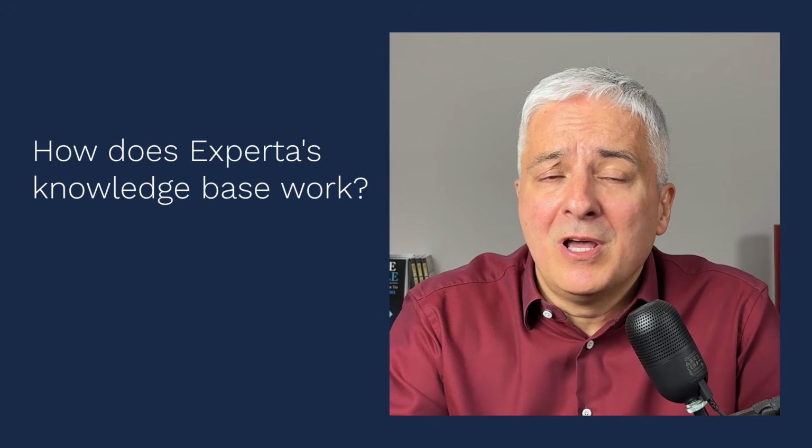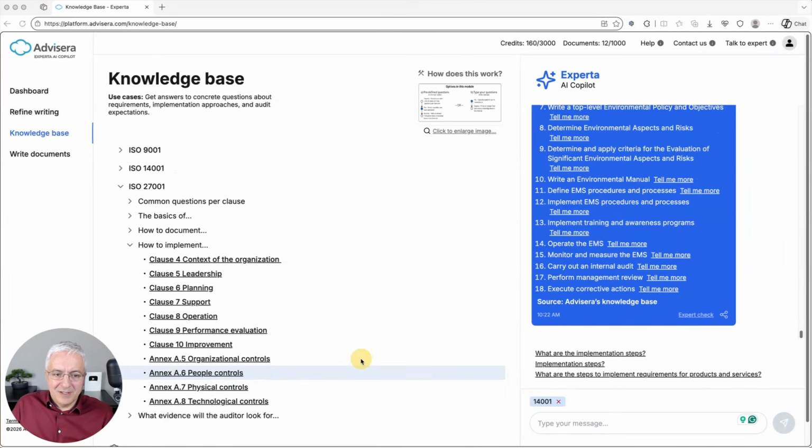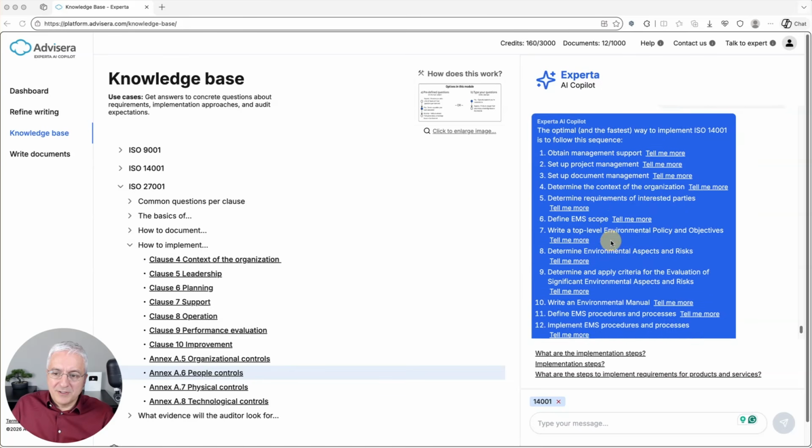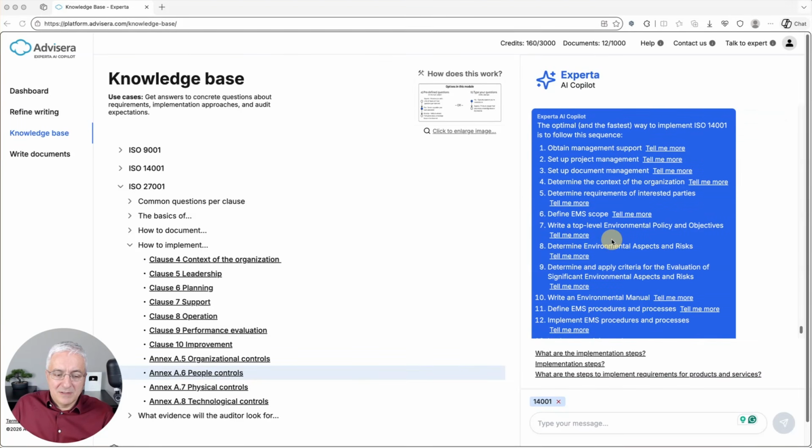Okay, let's go now through some dilemmas and frequently asked questions. So first of all, how does this Experta knowledge base work? Now the key thing here is that Experta looks for these answers within Advisera's proprietary knowledge base. In other words, all the answers here that you've seen are not picked up on the internet, and they did not come up as something that the AI simply came up with.